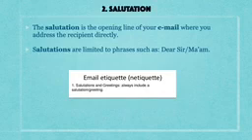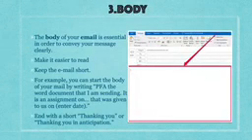After that, next is the body of the letter. The body of the email is also like the body of a letter, but the difference is that it shouldn't be in a lot of paragraphs. When we write business letters or emails that are related to work, like the one you have to send me, the body should be very small and it should only explain the purpose of writing this email.